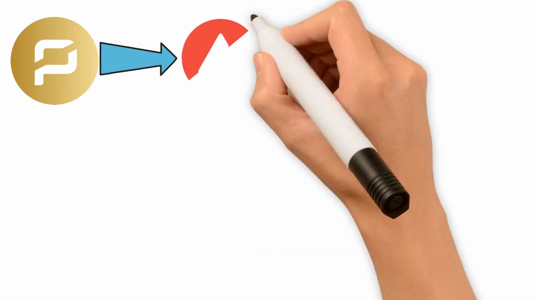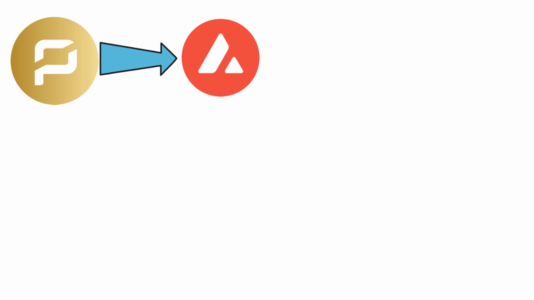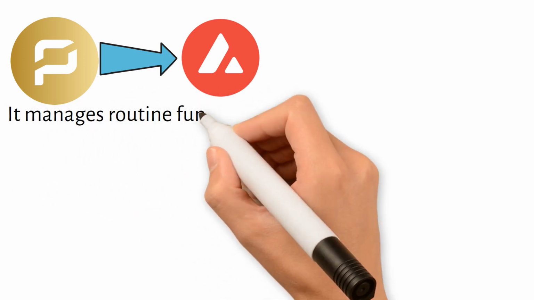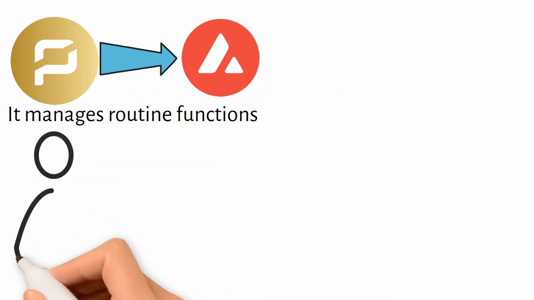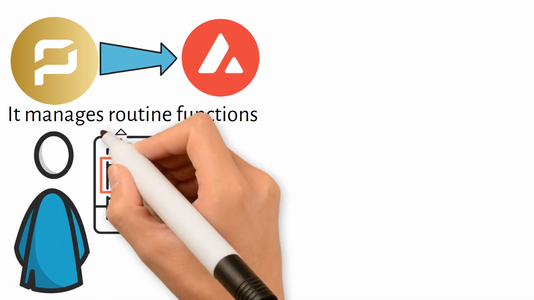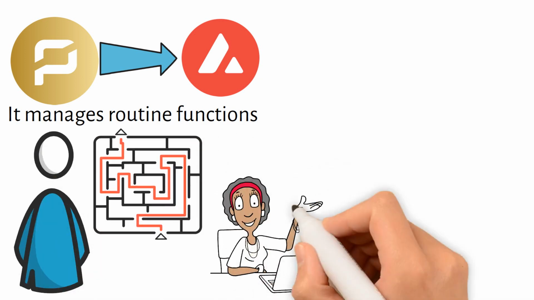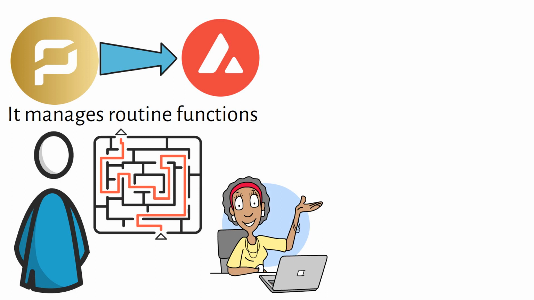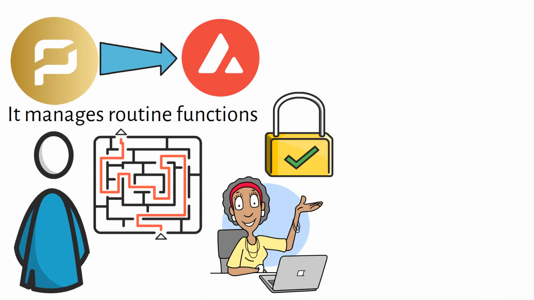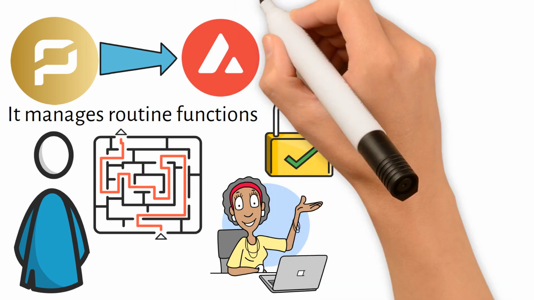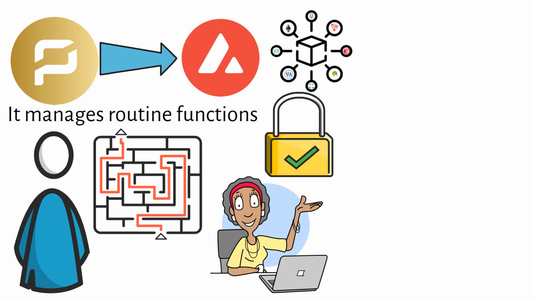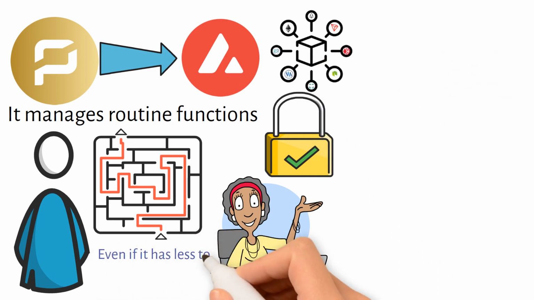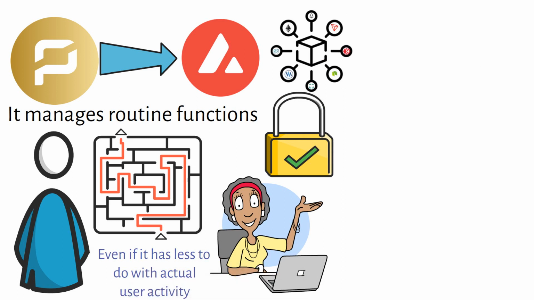Then there is the P-chain, the platform's network. Consider the P-chain to be the structure supporting the entire Avalanche system. It manages routine functions such as validator coordination, subnet tracking, and allowing anyone with sufficient AVAX tokens to become a validator. Here, security is the main concern. This chain promotes the system's decentralization and general security, even if it has less to do with actual user activity.